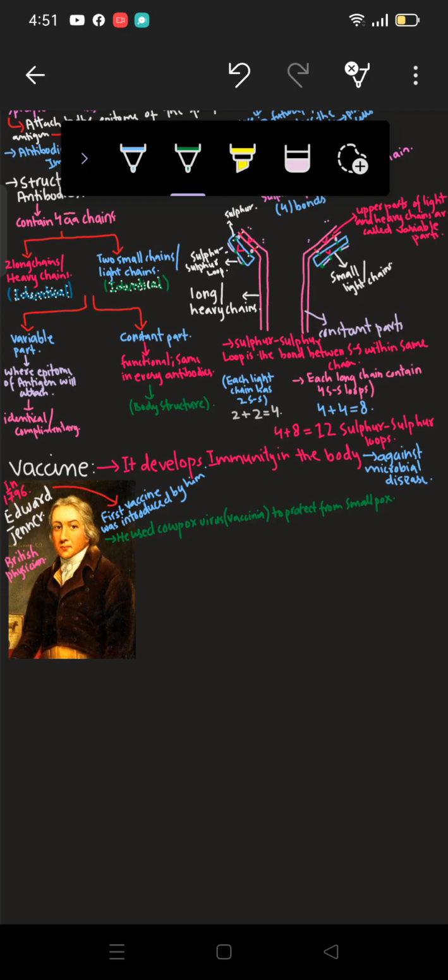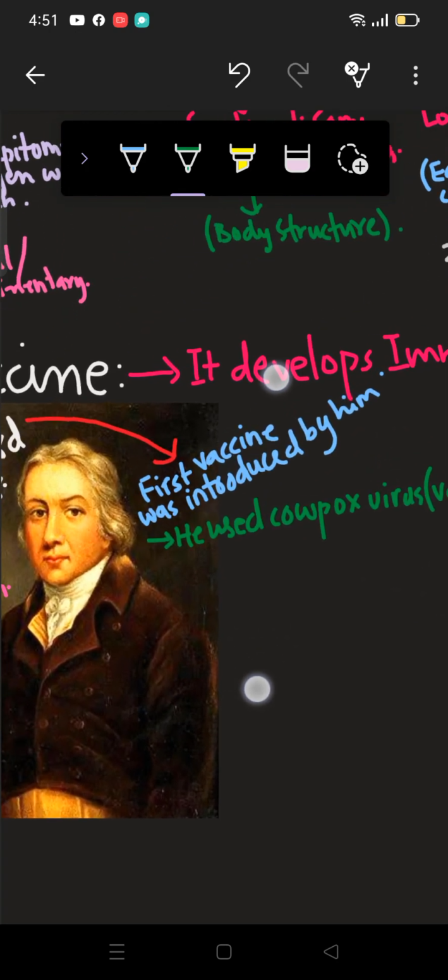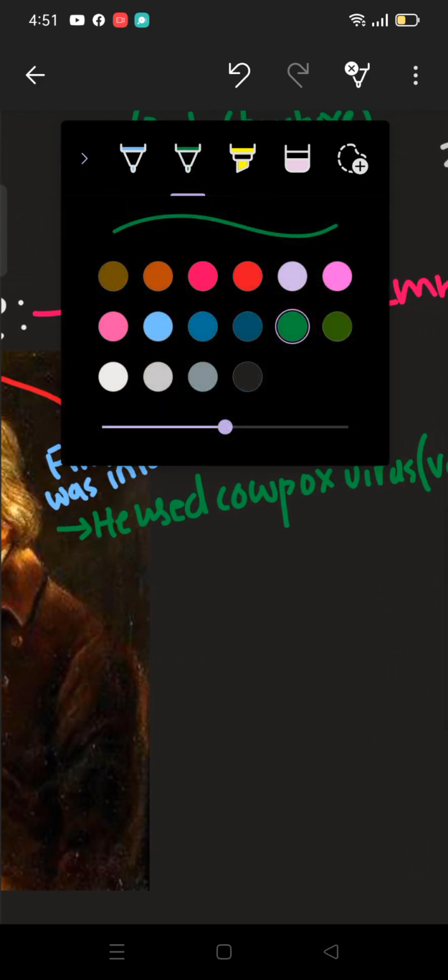Now, what is a vaccine? A vaccine is a biological preparation that improves immunity to a particular disease. So let me write that with this color.